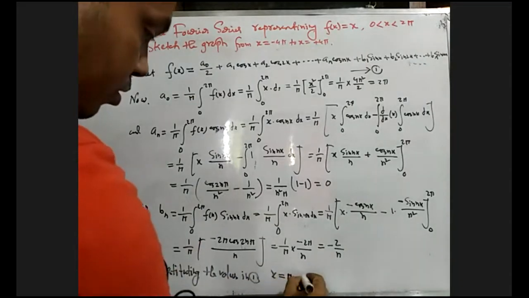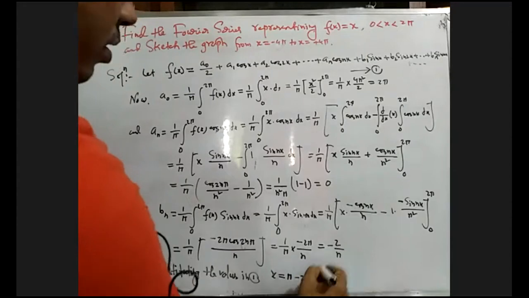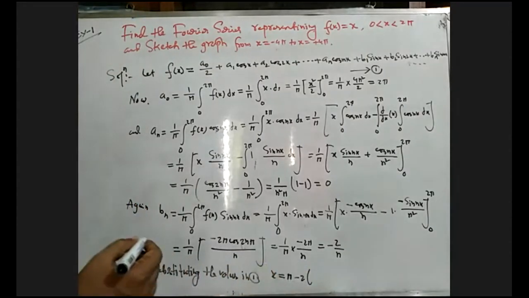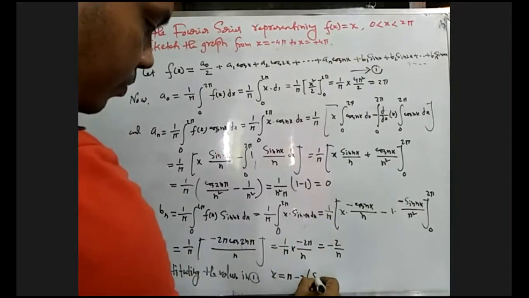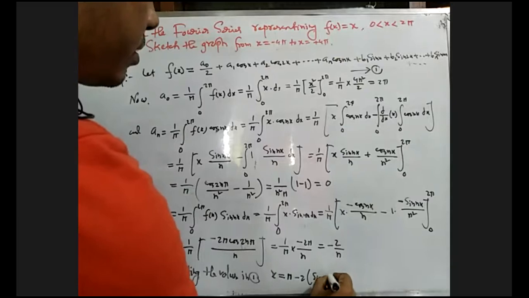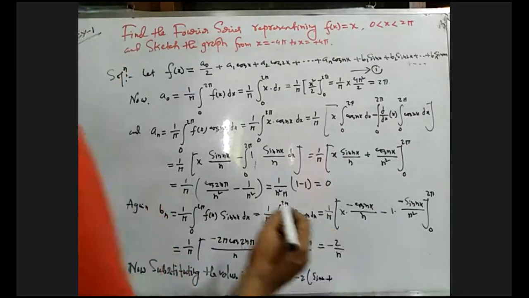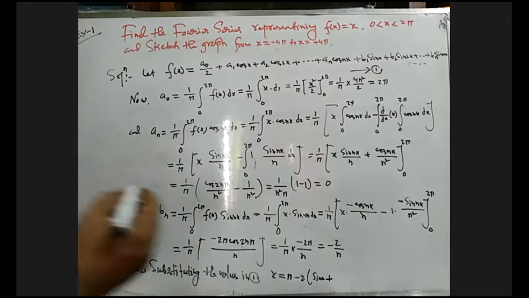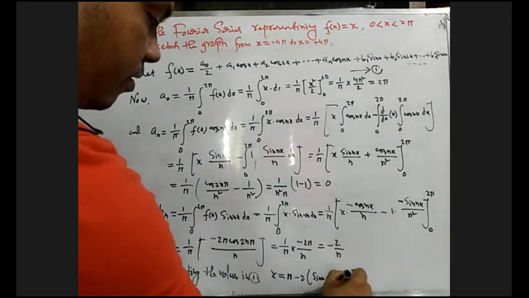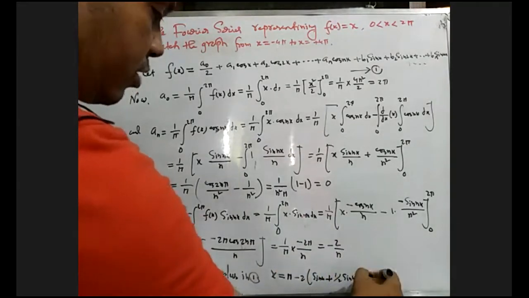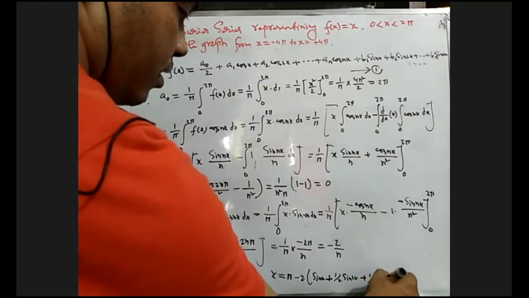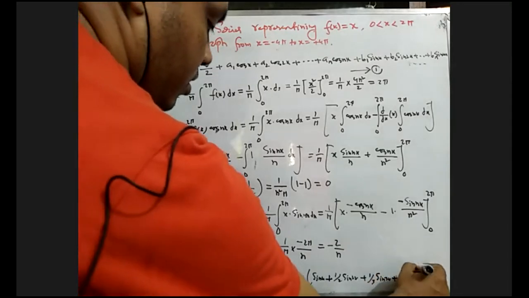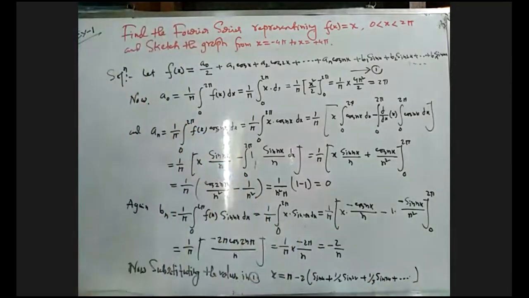Taking minus 2 common, n equals 1 gives sine x, n equals 2 gives half sine twice x, plus 1 by 3 sine thrice x plus dot dot. This is the required Fourier series function.